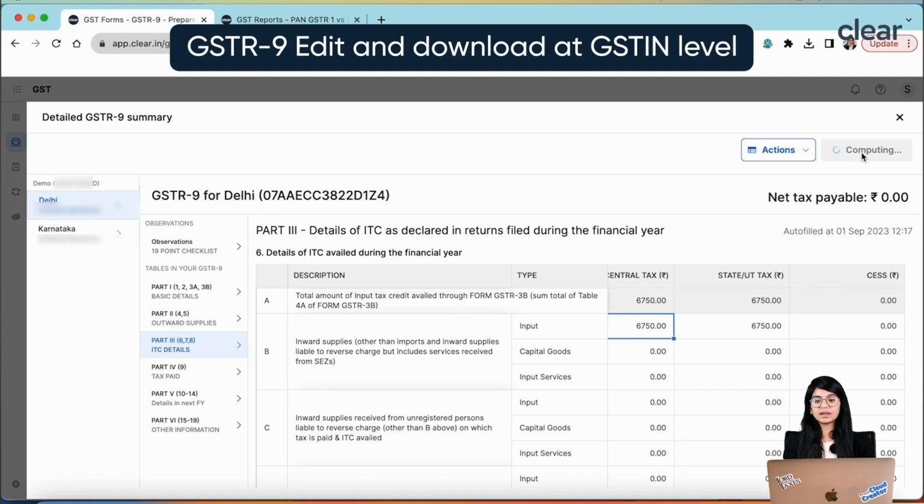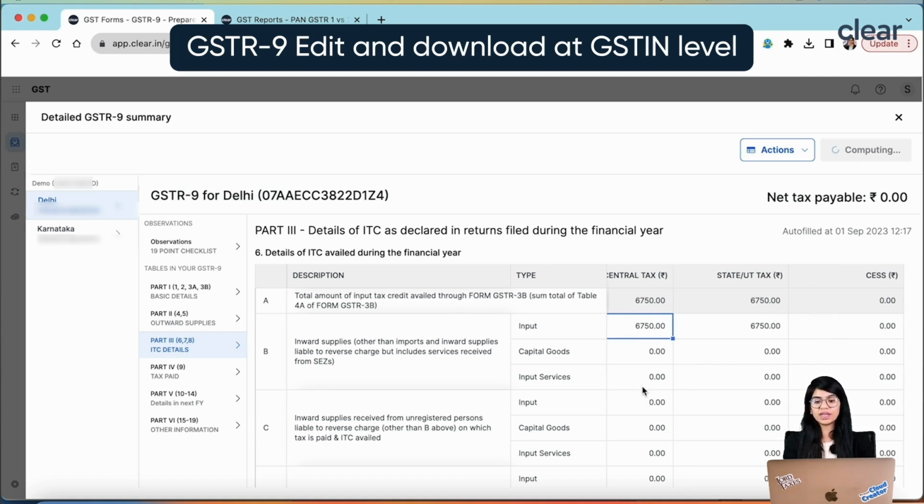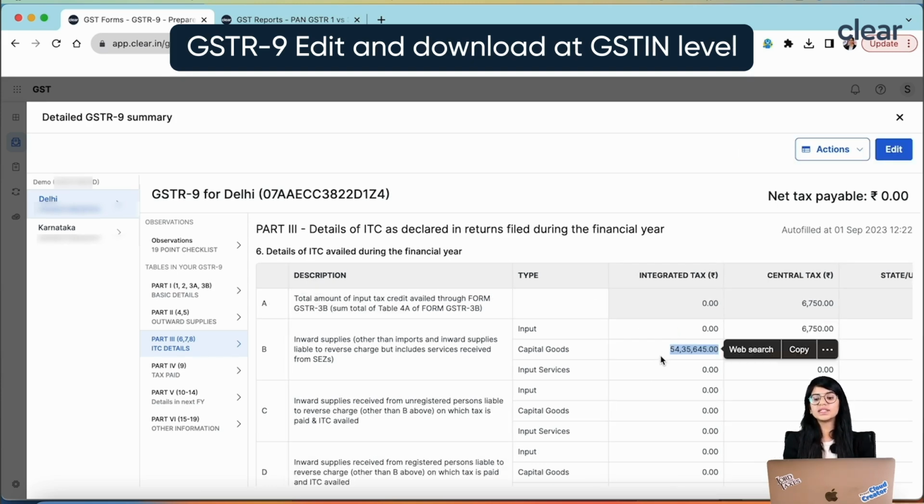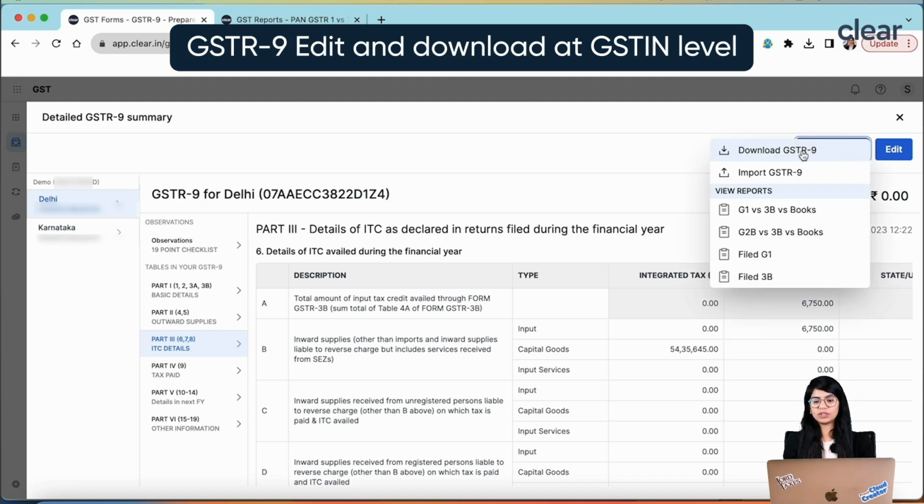While computing and while saving, we also make sure that there are proper checks, which means you are not putting some random figures. Let's assume you put some negative figure which is incorrect, the government doesn't even allow that, so we'll show that there is an error over there. All of these checks are also done while we are saving this information. Along with this, you can download this information in an Excel file, and from here you can also look into the various reports by clicking on the respective button.